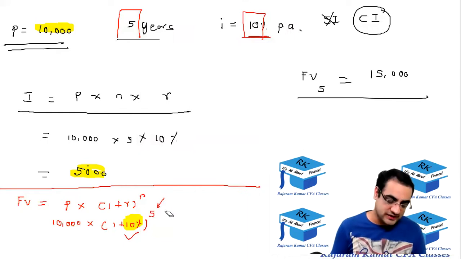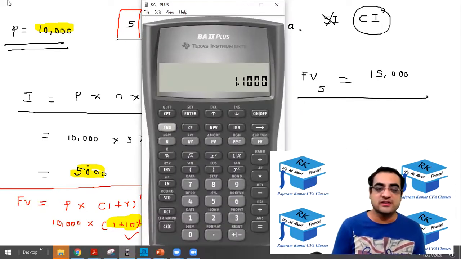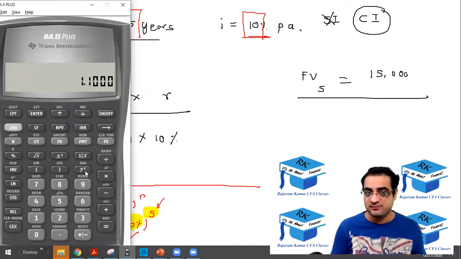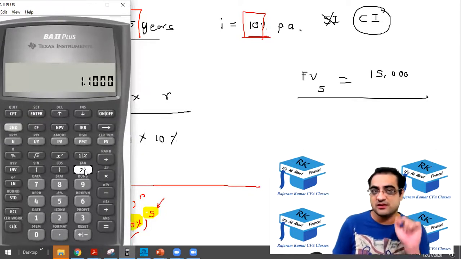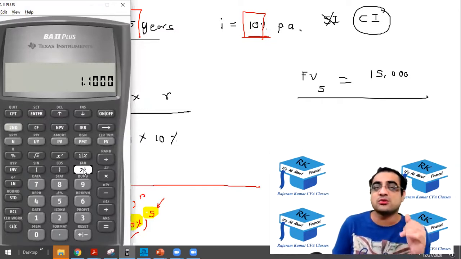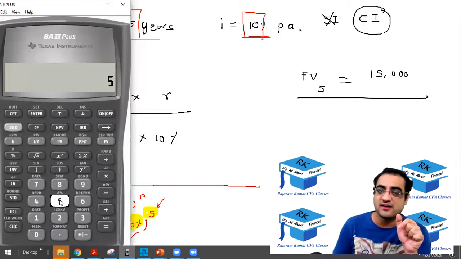Now you have to do raised to 5. So on the calculator, when you have to do raised to 5, you have to press the button above 9, called y to the power x. So please press that button, y to the power x. There is no change in the display, but the calculator has noted that you have pressed y to the power x. That is raised to. Okay, so raised to 5, equal to.